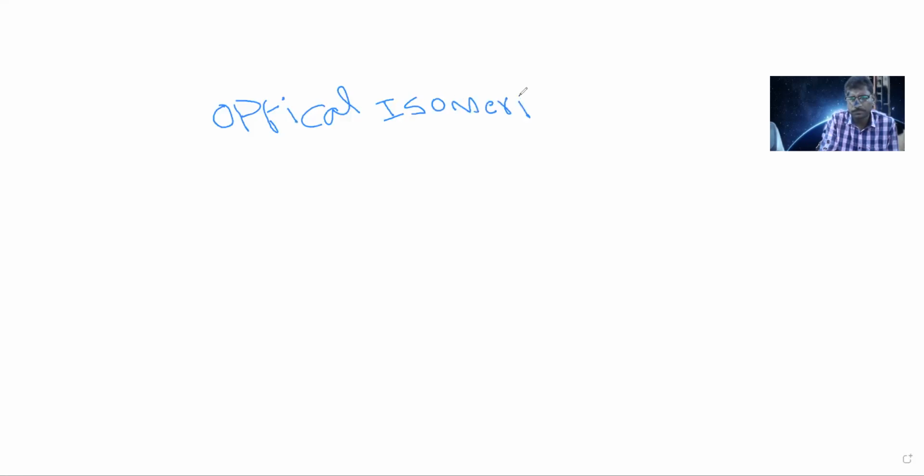So up to geometrical isomerism we completed. The remaining isomerism will be optical isomerism. Optical isomerism. So we completed structural and geometrical. Now optical isomerism. So first of all, what are optical isomers?